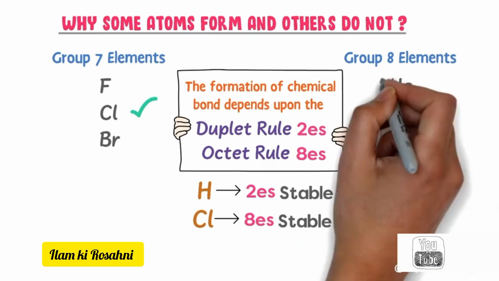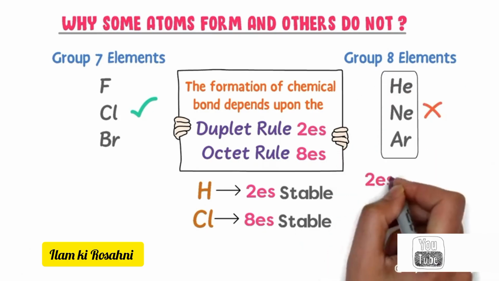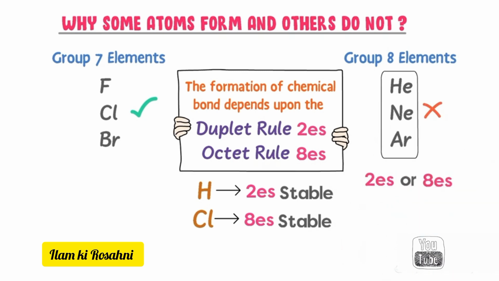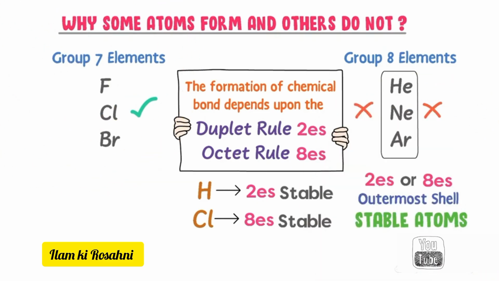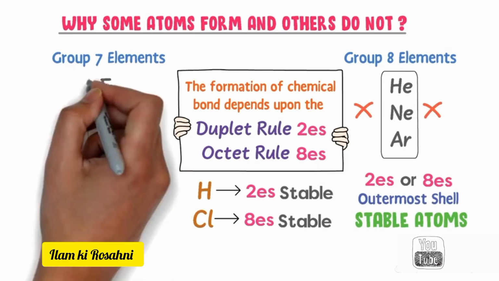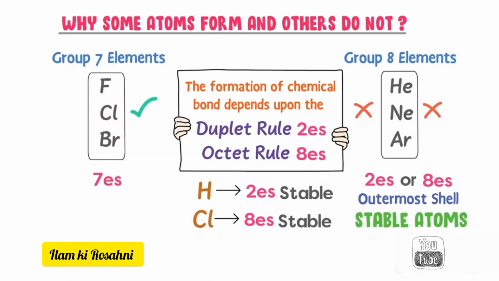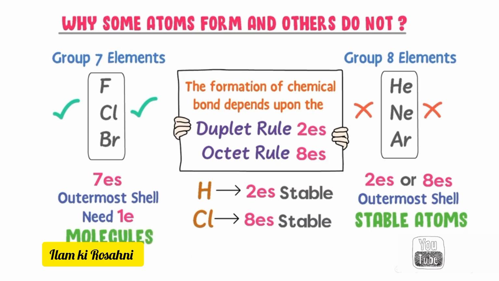For example, group 8 elements have either 2 electrons or 8 electrons in the outermost shell. Their duplet and octet rule are fulfilled, so they are already stable atoms. They therefore do not form molecules or chemical bonds. On the other side, group 7 elements have only 7 electrons in the outermost shell. So they need one more electron to complete 8 electrons in the outermost shell. So therefore they form molecules or chemical bonds.